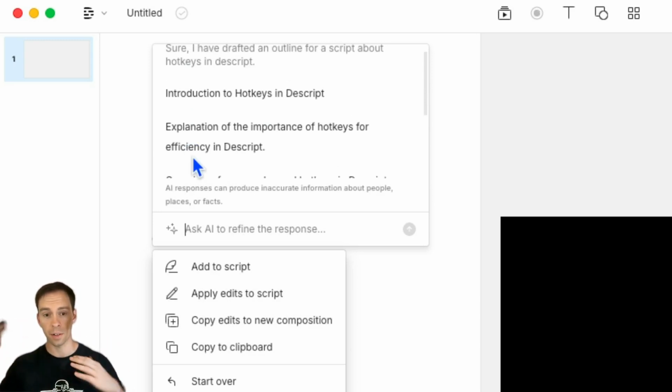But that's it for today. I just wanted to show you how you can overcome creative blocks by using what is ChatGPT inside of Descript.